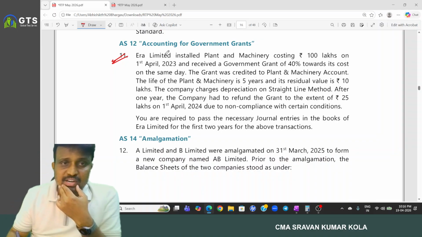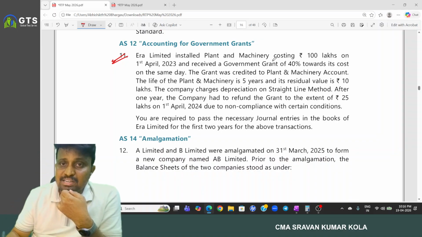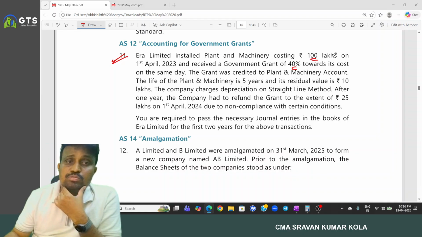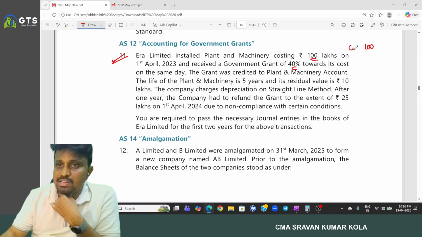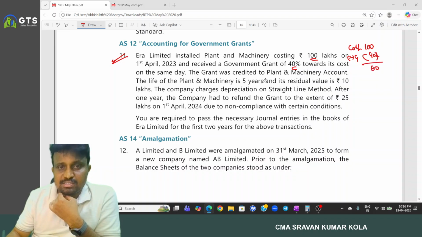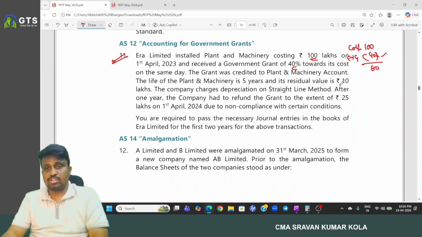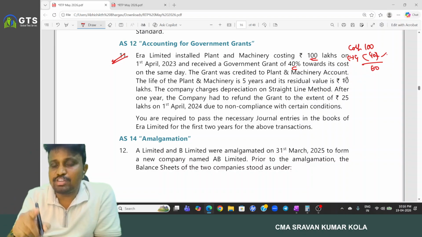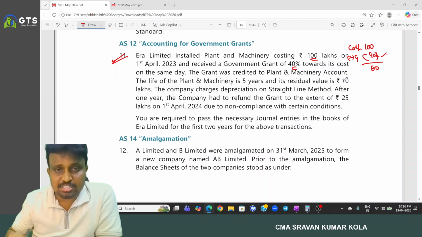AS12, accounting for government grant. ARA Limited installed plant and machinery costing 100 lakhs on 1st April 2023. Received government grant of 40% towards its cost. So 100 lakh is the cost minus grant 40 lakhs, nothing but 60 lakh. And the grant was credited to P&L. So we reduce it from cost. The life of the plant is 5 years. So residual value is 10 lakhs. So 60 minus 10, 50. 50 by 5, 10 lakh per annum is the depreciation.